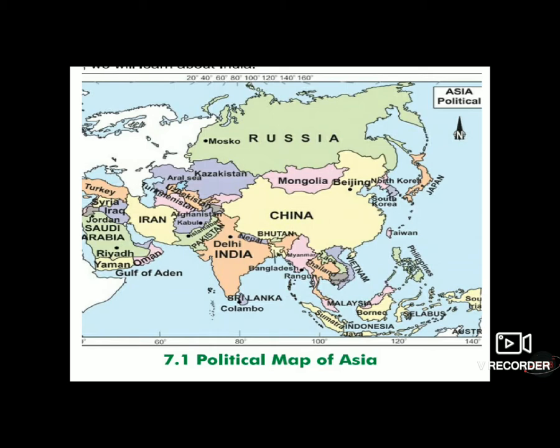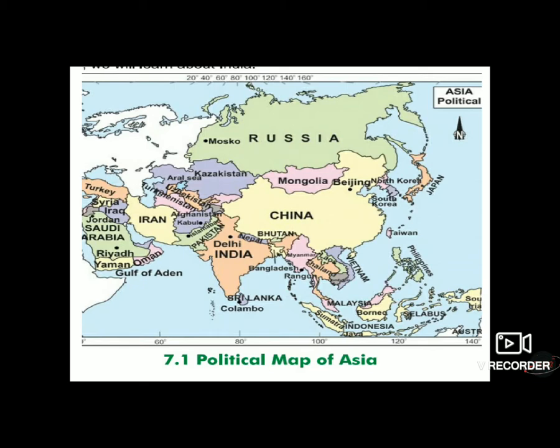In this picture, we can see the map of the Asian continent, which includes many countries like Russia, Mongolia, China, Bhutan, Nepal, India, Pakistan, Iran, Oman, Saudi Arabia, Sri Lanka, Japan, etc. These are all countries which lie in the Asian continent.